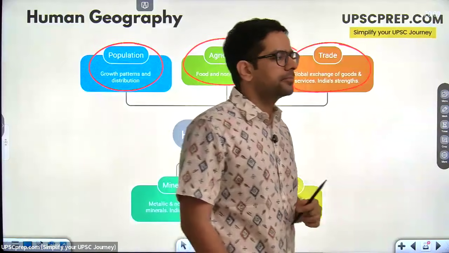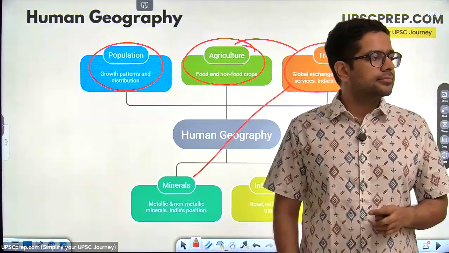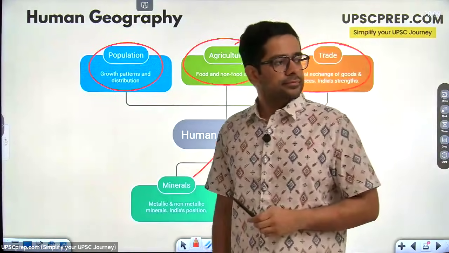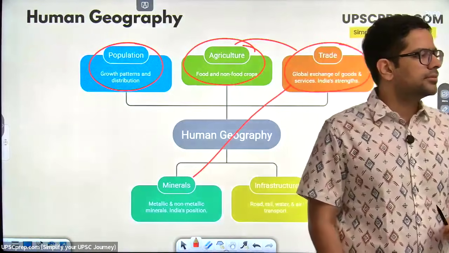How many of you knew this? Yes or no? Simple question.